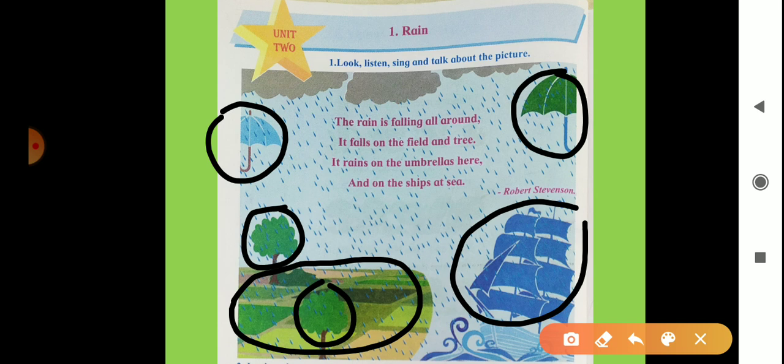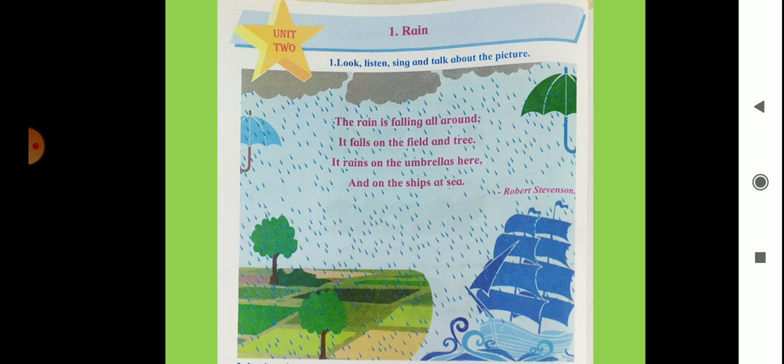Here is also raining. Okay, now we can see the clouds. It's clouds, from where the rain is falling. Okay, from the cloud the rain is falling. I hope you understood this poem which I explained.